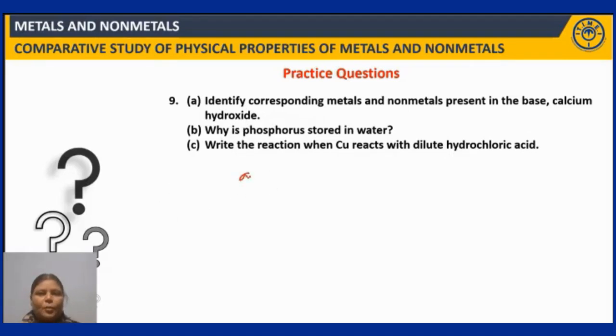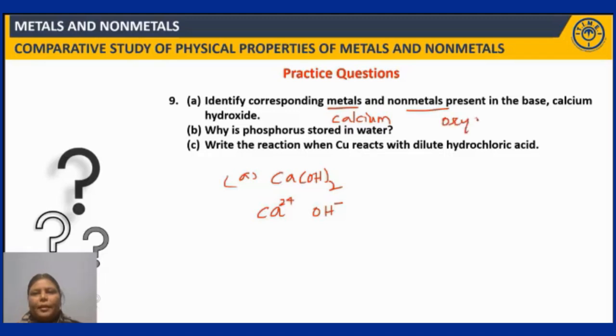So what's the formula of calcium hydroxide? Ca(OH)2, taken twice. In this, the positive part is calcium. How do you write this? Ca2+ and OH-. So the metal is calcium, whereas the non-metals are oxygen and hydrogen. So this is the answer. The corresponding metal is calcium, and the non-metals are oxygen and hydrogen.